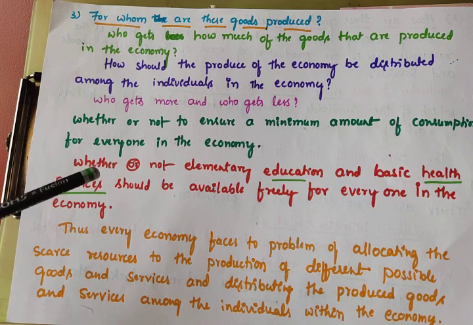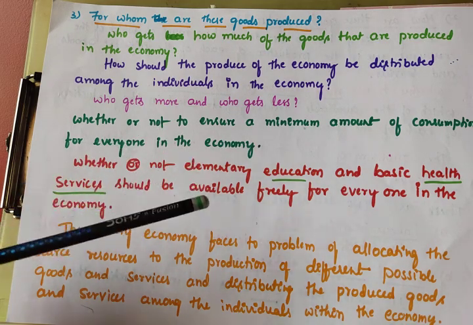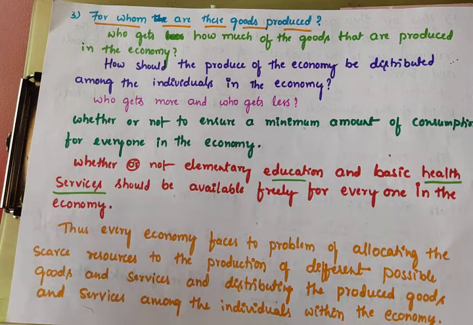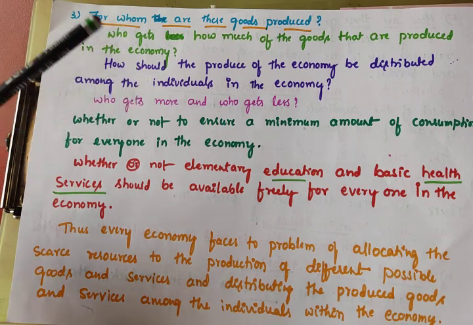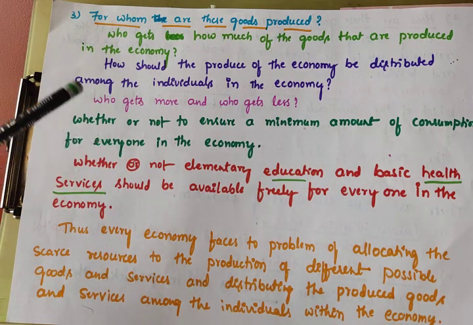For what purpose? To increase the literacy rate. So whether or not elementary education and basic health services should be available freely for everyone in the economy, we have to check. That is how to distribute to everyone. We should provide free and compulsory education. So the very important problem is: for whom are these goods produced? For whom means whether poor people or rich people.